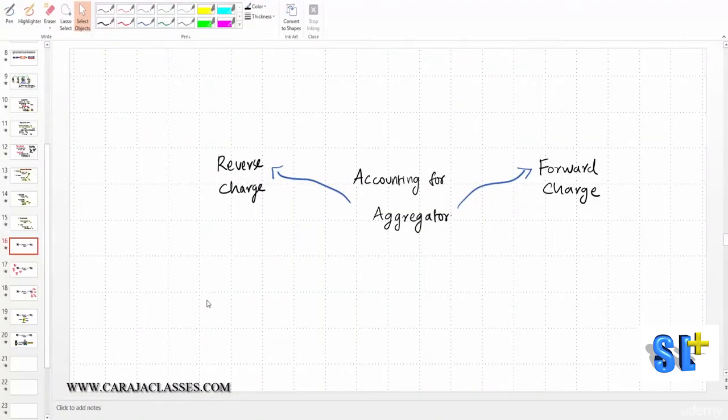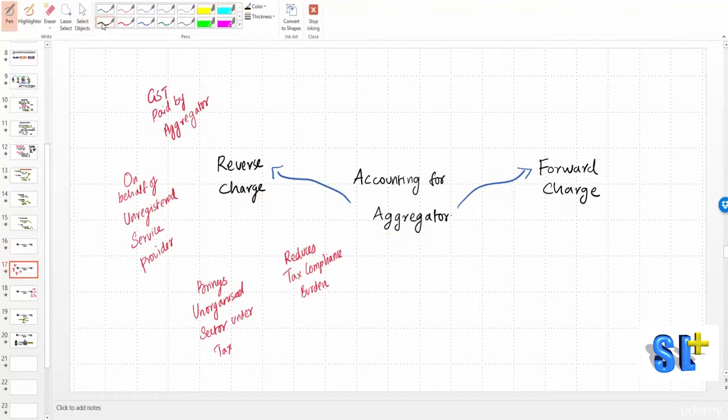Let's understand how accounting entries with regard to GST should be passed in case of aggregator. In case of aggregator, both reverse charge and forward charge should be followed. So what do we mean by reverse charge?